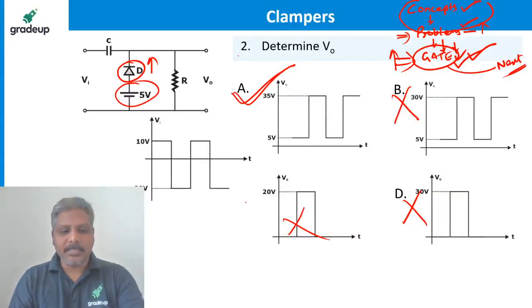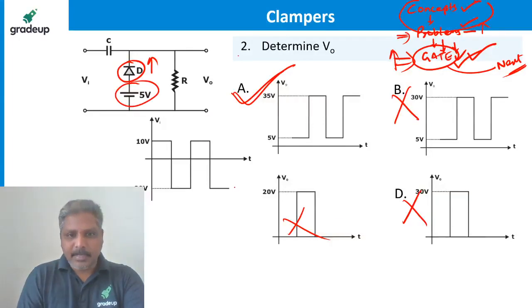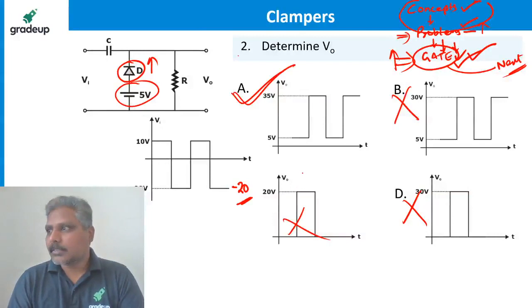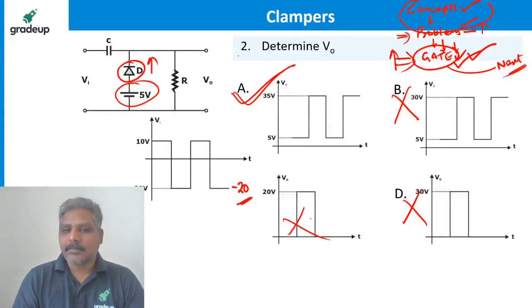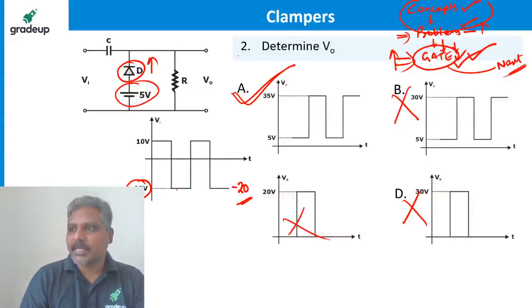Still you are not able to see. This is -20. This peak value is -20. This peak value is -20, guys. This value, which I am showing here, is -20. Check it.